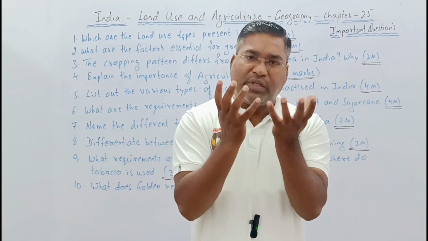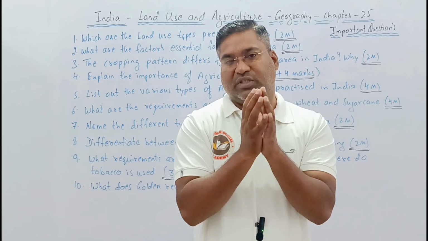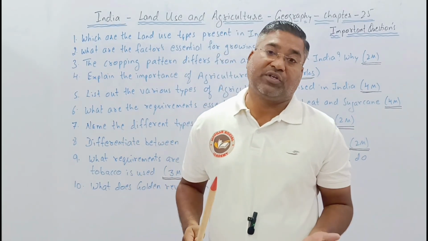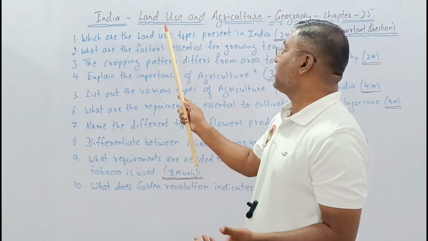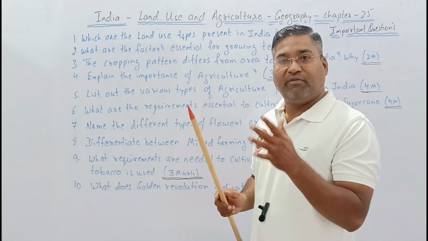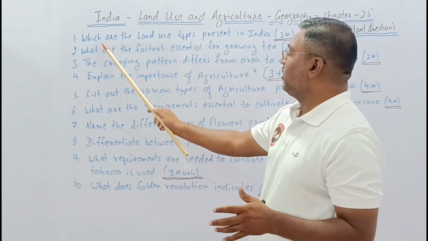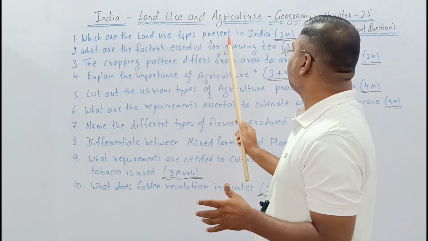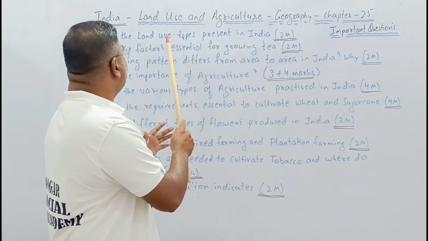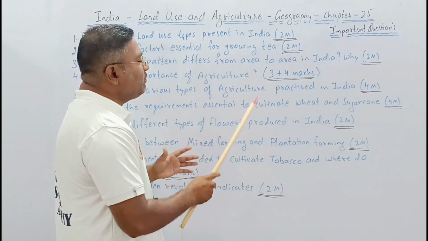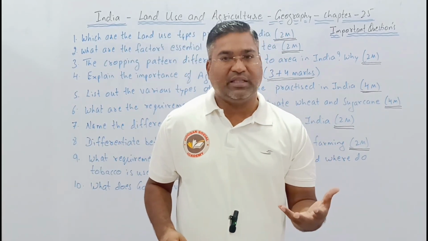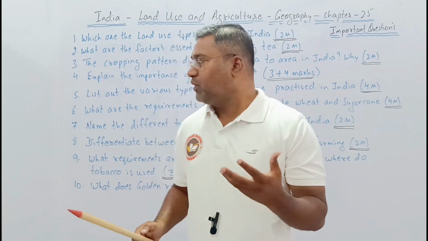So which are those very important questions from this chapter? Let us understand one by one, and for how many marks they are going to be asked. The chapter is Land Use and Agriculture, geography chapter number 25. The first question: which are the land use types present in India? It will be asked for 2 marks. So the question is: the land use types present in India. Which different types of land use are there? Those we have to mention.